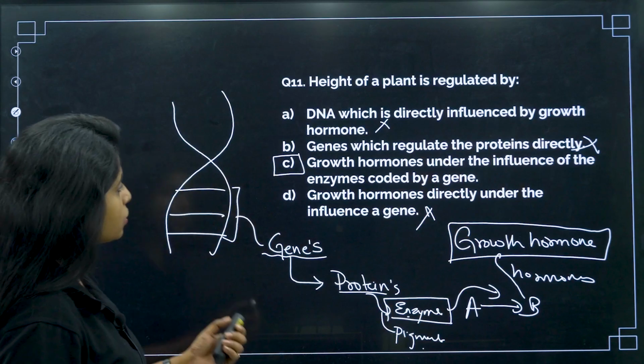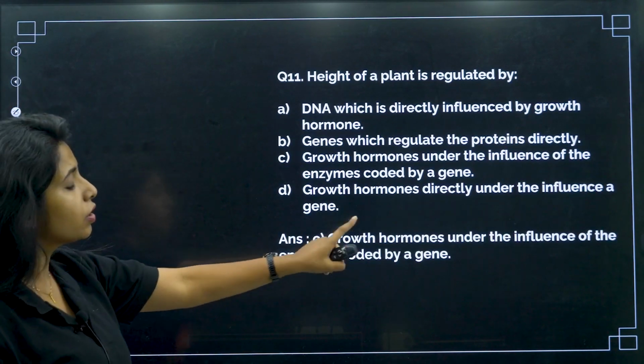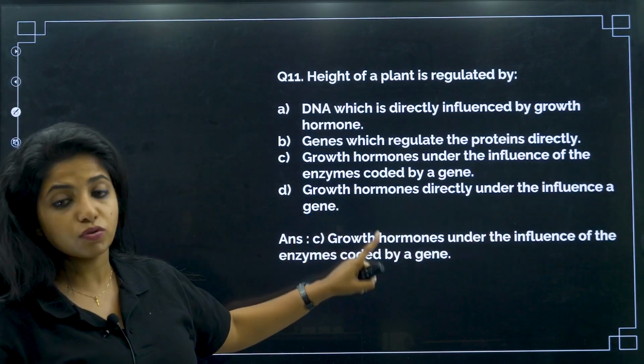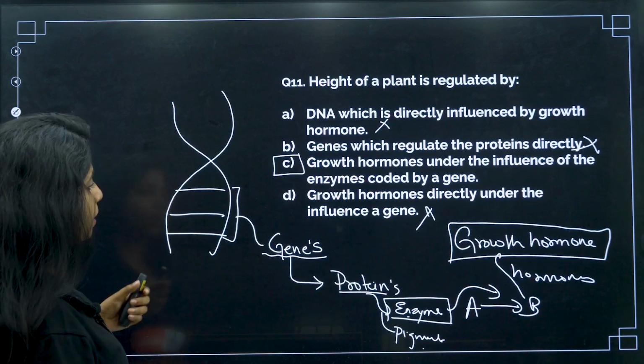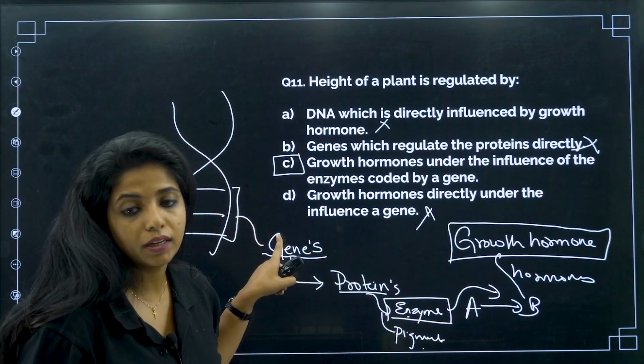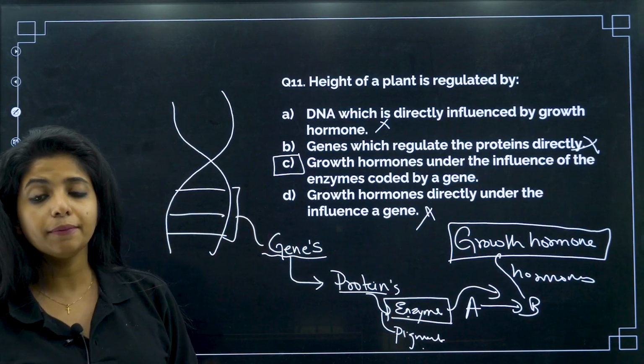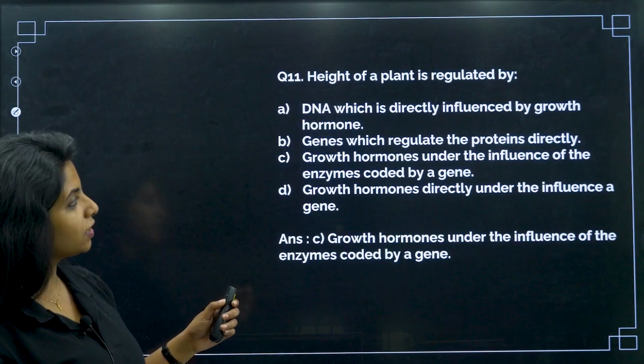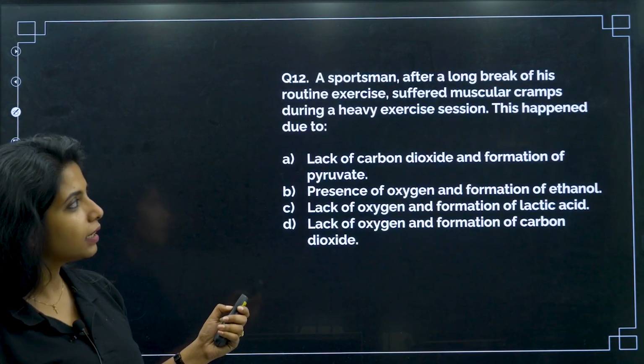So, what is the correct answer for this question, my dear children? It becomes C, growth hormone under the influence of the enzymes coded by what? A gene. Again, I am going to tell you, growth hormone under the influence of the enzyme coded by the gene. That becomes the answer. Cool? That's a tricky question, but if you read it correctly, you will get it.